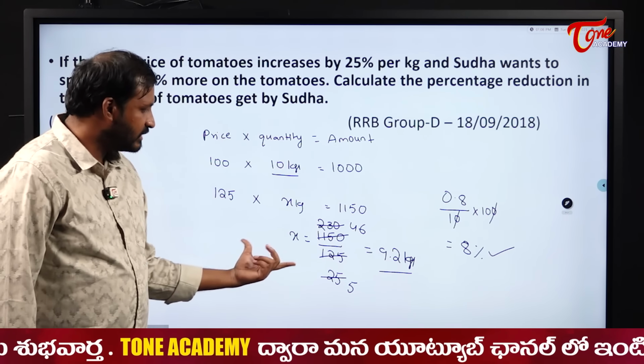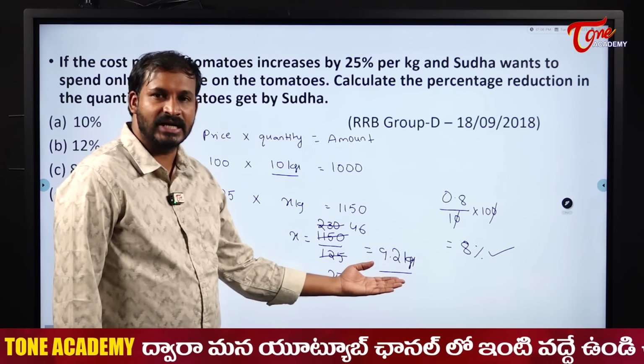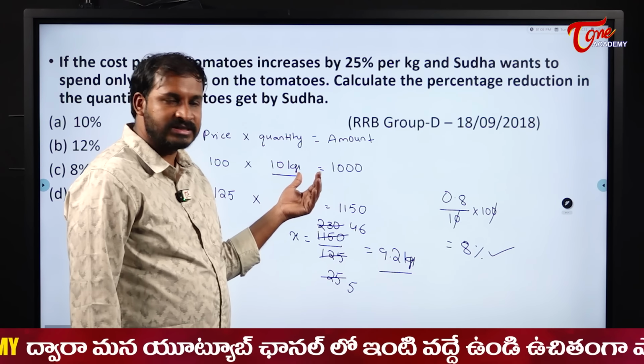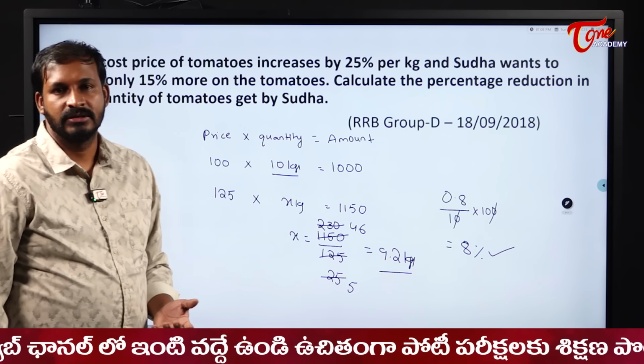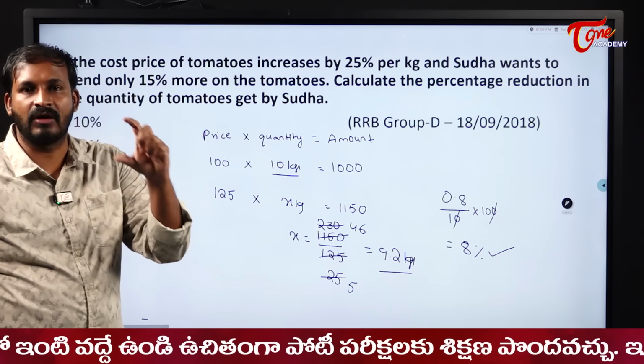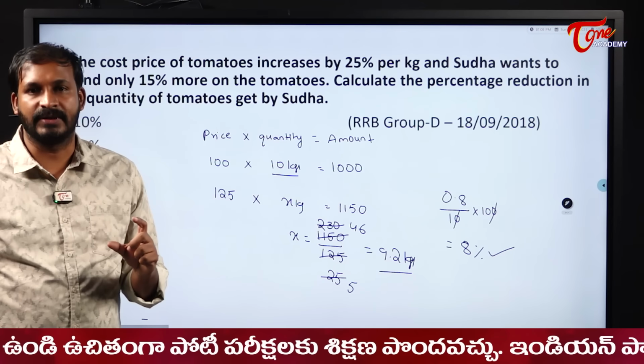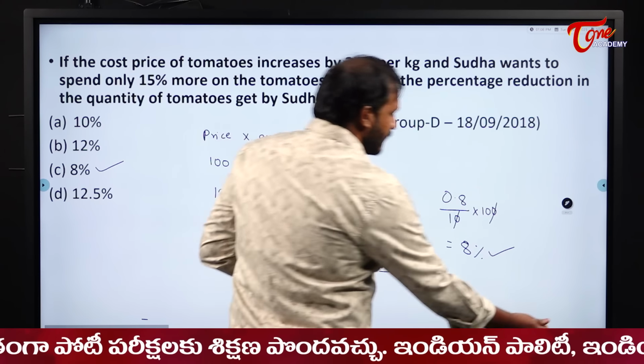Okay. So here, we came to know the quantity as 9.2 kgs. So earlier she used to purchase 10 kgs. 0.8 is the difference. 0.8 by 10 into 100. So that means our consumption, that is quantity wise, will be decreased by 8%. Okay. Next one.